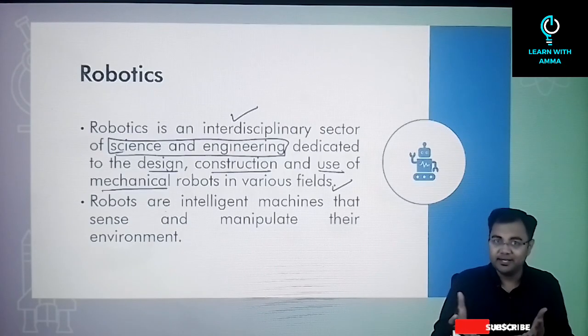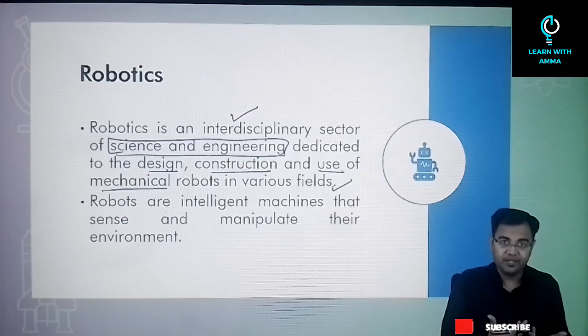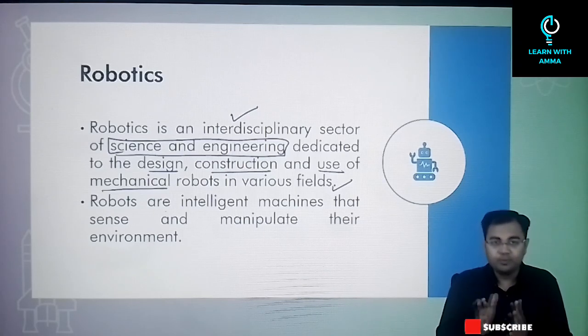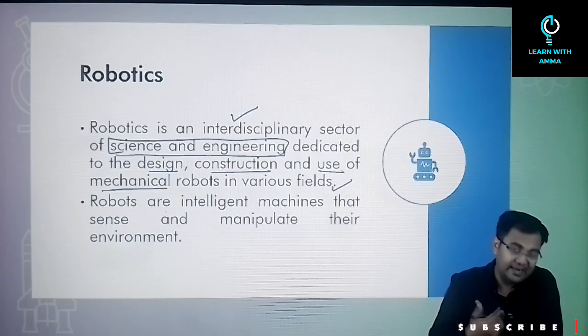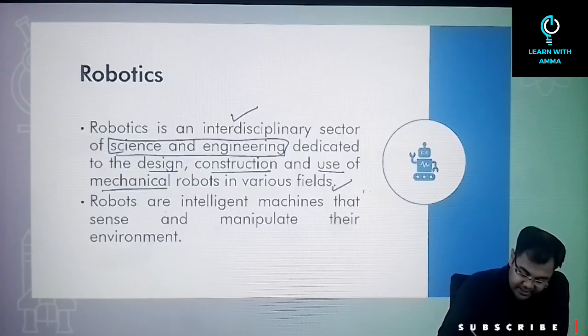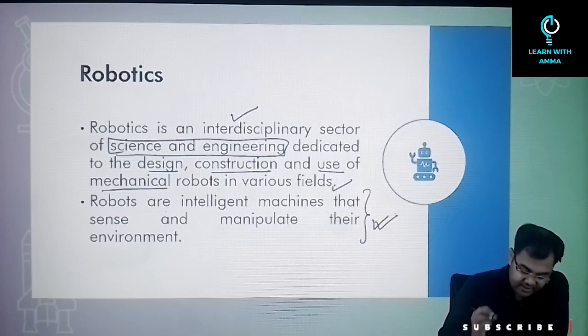So as I said, whenever we think of a robot, we tend to think of a walking and talking machine, but it may not necessarily be so. These are kinds of robots which are more of humanoid robots, but robots can be any machine which has been made to substitute human labor. All right, robots are intelligent machines that sense and manipulate their environment.